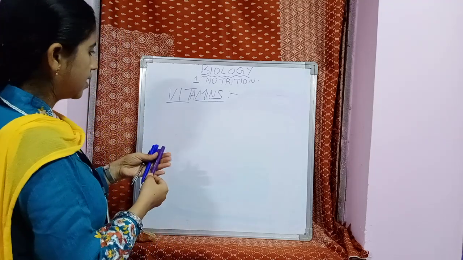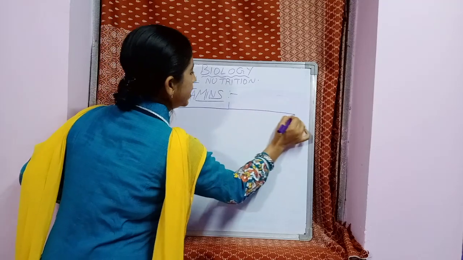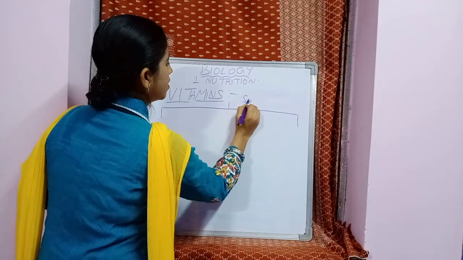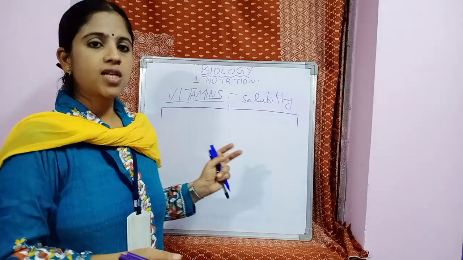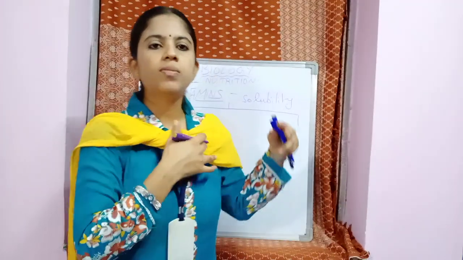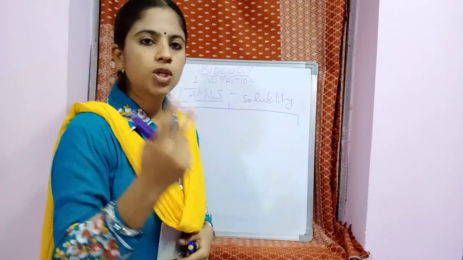So vitamins are classified based on their solubility. Whether the vitamins are soluble in water or they are soluble in fat. In that way, vitamins are classified into two types.